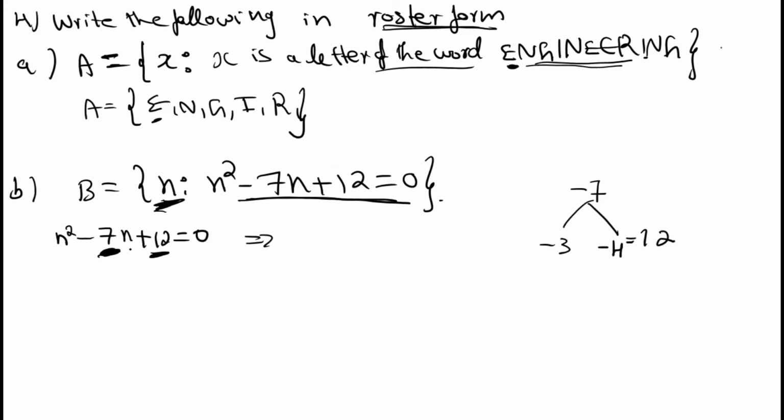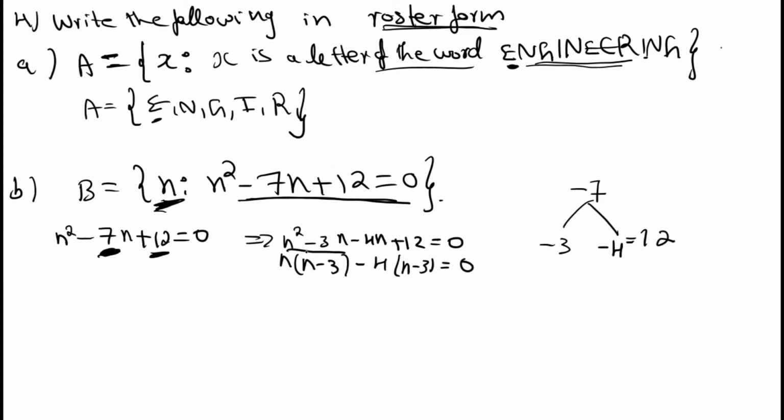So here you can write it as n square minus 3n minus 4n plus 12 equals 0. Then n into (n minus 3) minus 4 into (n minus 3) equals 0.